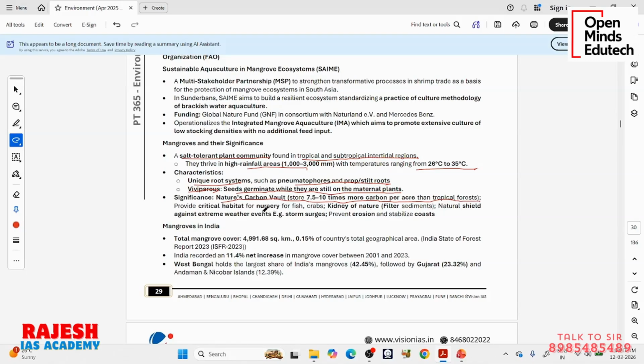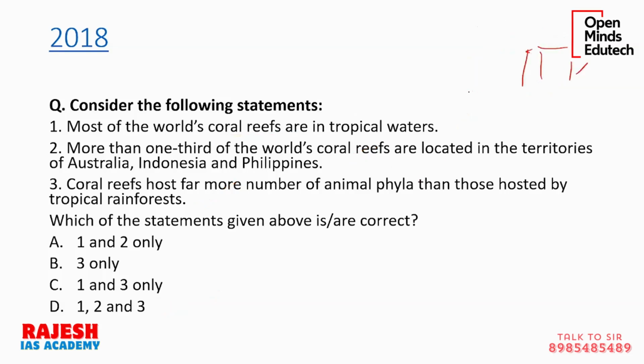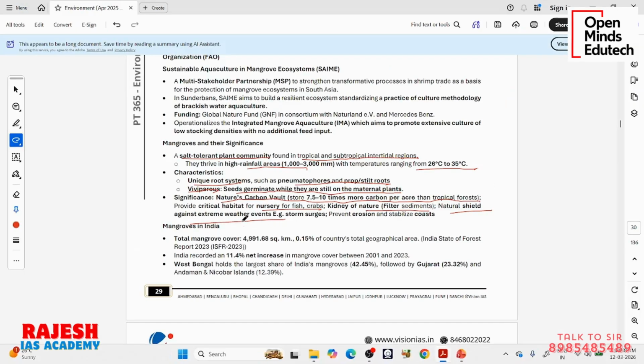They provide critical habitat and nursery for fish, crabs, etc. So they host many animals like fish and crabs. They are kidneys of nature because they filter sediments. Water passes through them, and they filter the water. They are also natural shields against extreme weather events. So if these are mangrove trees, this is ocean, this is brackish area, and this is normal land, houses, etc., these mangroves protect us from storms, tsunamis, etc. They give the first layer of protection. They are natural shields against extreme weather events, prevent erosion and stabilize coasts.